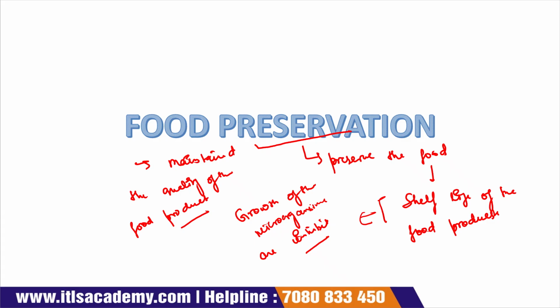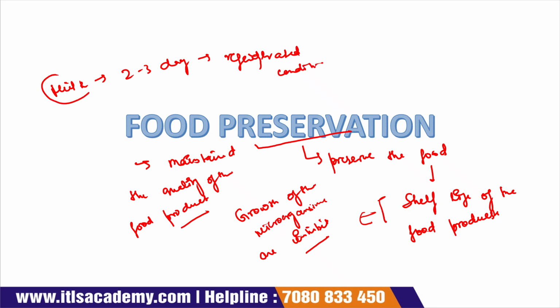Food preservation simply means, for example, milk. Now, the shelf life of milk is what? It is around 2 to 3 days, even under refrigerated conditions.